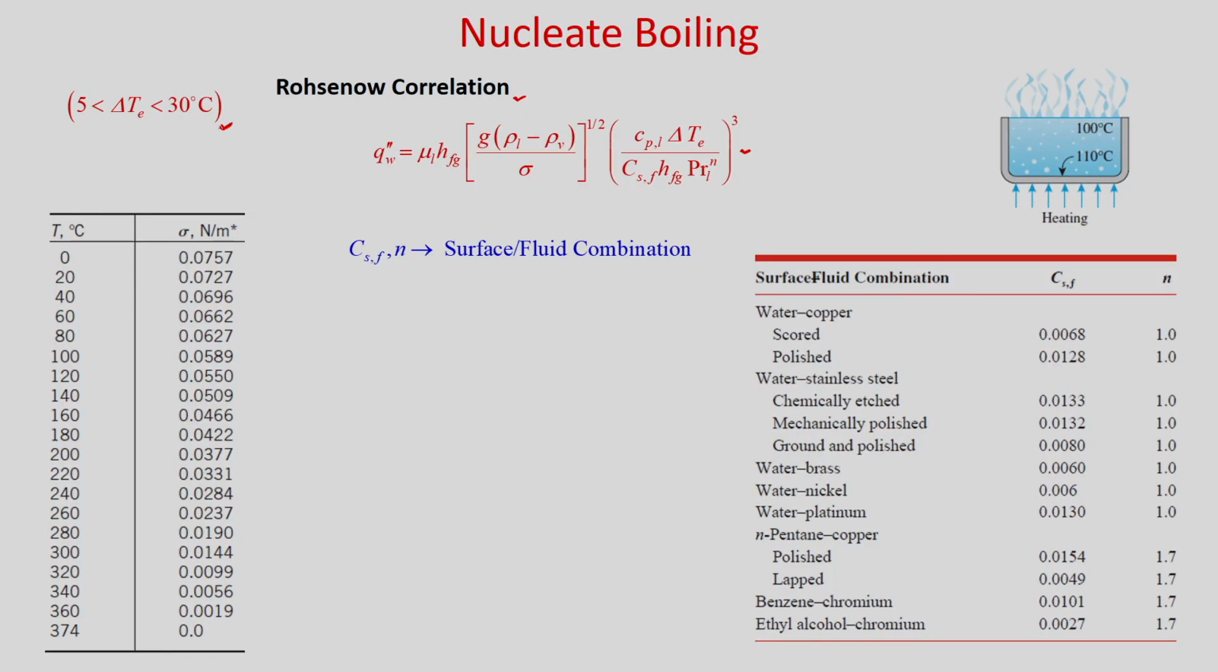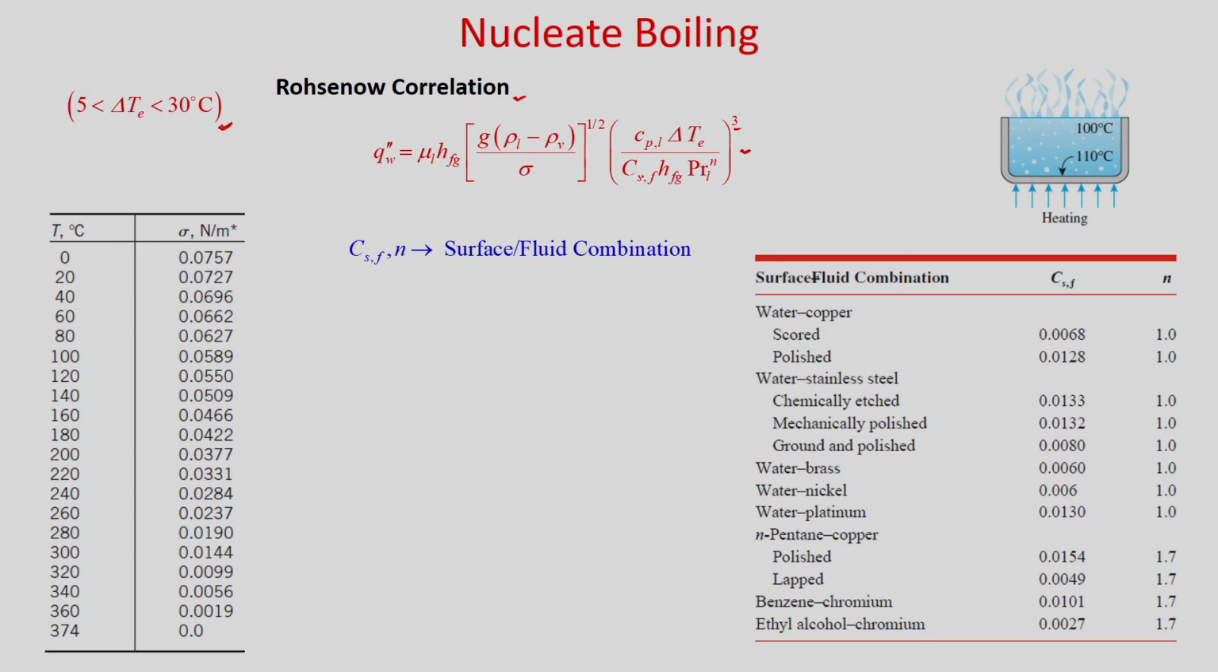In nucleate boiling, generally this correlation is used, known as the Rohsenow correlation. So, you can use this correlation in the nucleate boiling regime. Here you can see q double prime s equals mu L, the liquid dynamic viscosity, times h_fg, the latent heat, times g times rho L minus rho v divided by sigma, to the power half, times the quantity c_pL delta T divided by C_sf h_fg Prandtl number of the liquid to the power n, the whole to the power 3.